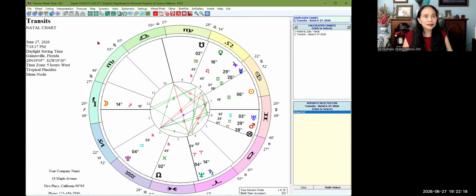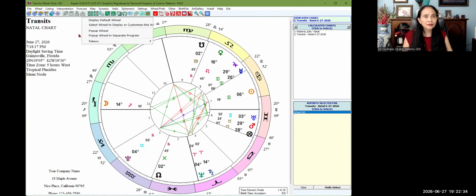Okay, and here when you click on this one, you're going to do the pop-up wheel. Pop-up wheel is really awesome, especially when you are looking at the map. I will show that to you in a little bit. And then you just want to see the wheel. It's really easy to see.